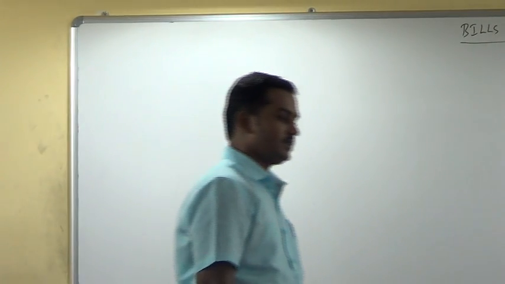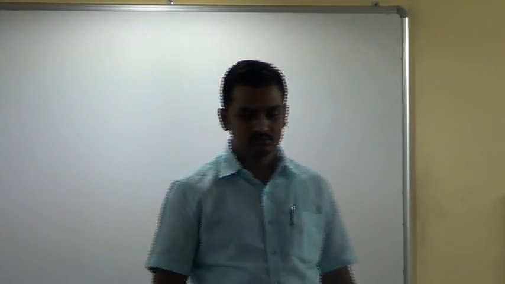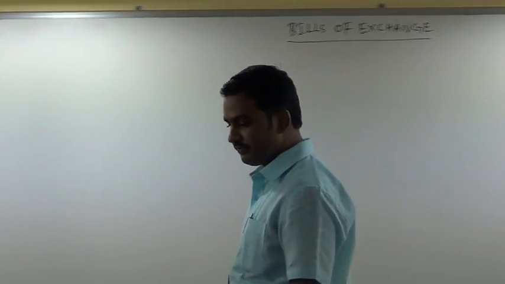Rich says, I will give you 3 months time if you give me some security. So when Poor requested for 3 months time, what is it saying? I am ready to give the time, but you have to give me some security.